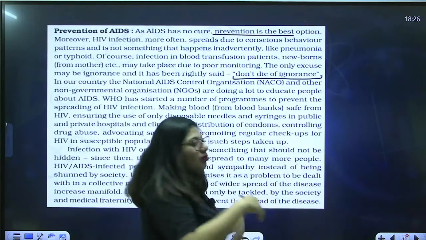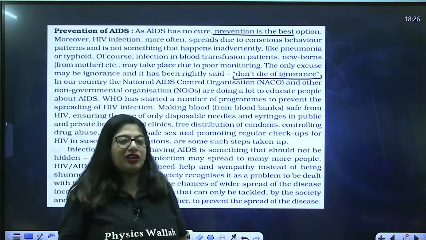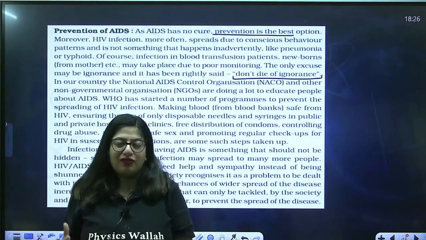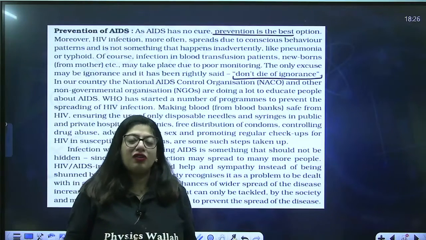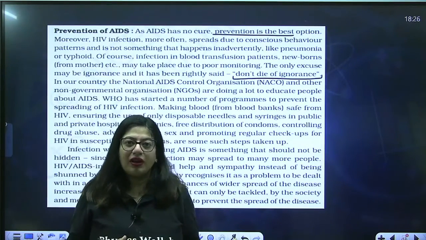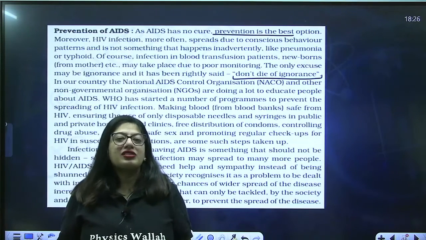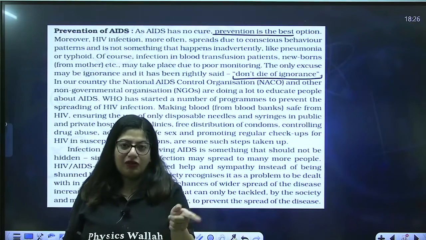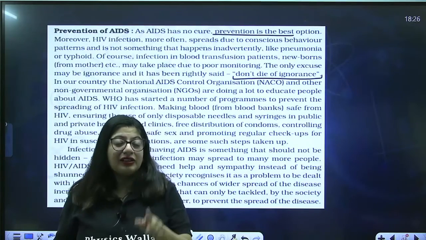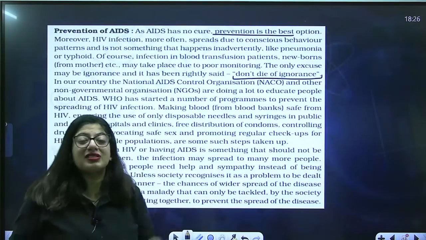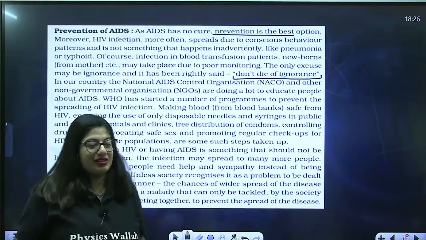You don't know that you have it, or whatever act you are doing, you are not at fault in that. For example, if a doctor or a nurse is giving you wrong blood or HIV positive blood, you are not at all at fault. But if you ask the doctor, have you done the HIV test on the blood, then you can save yourself. So do not die of ignorance is a slogan for AIDS.